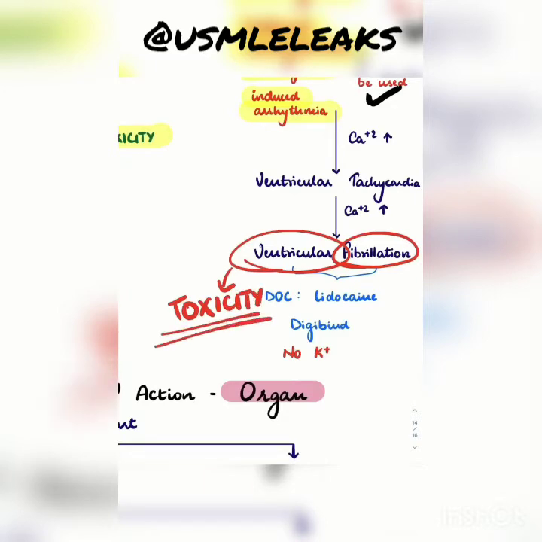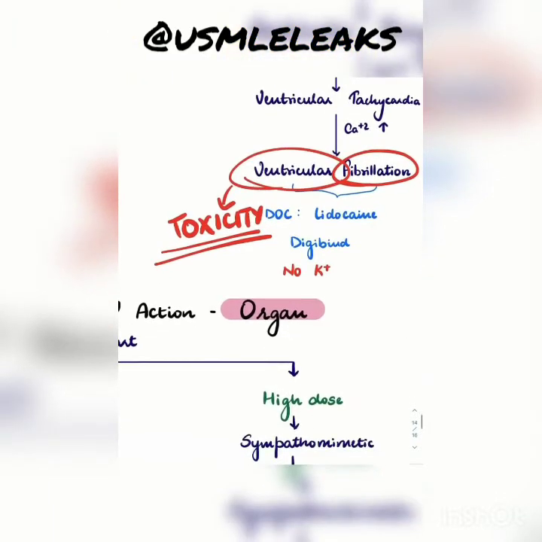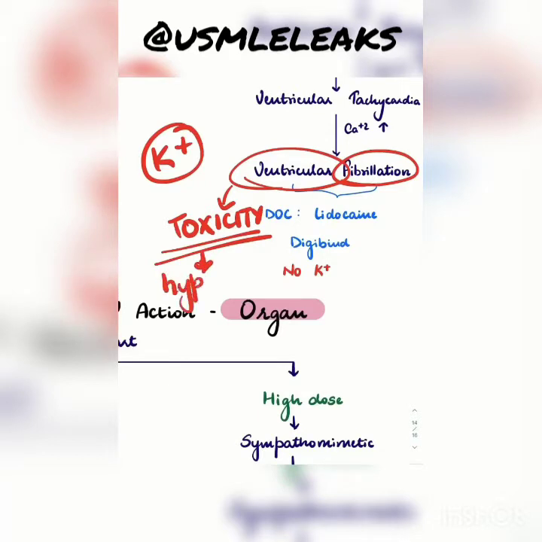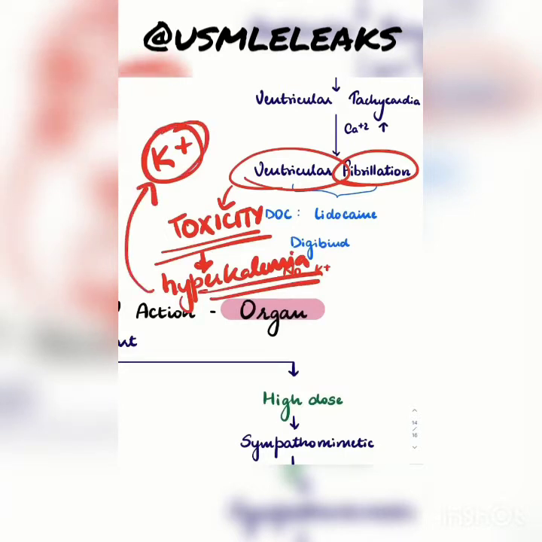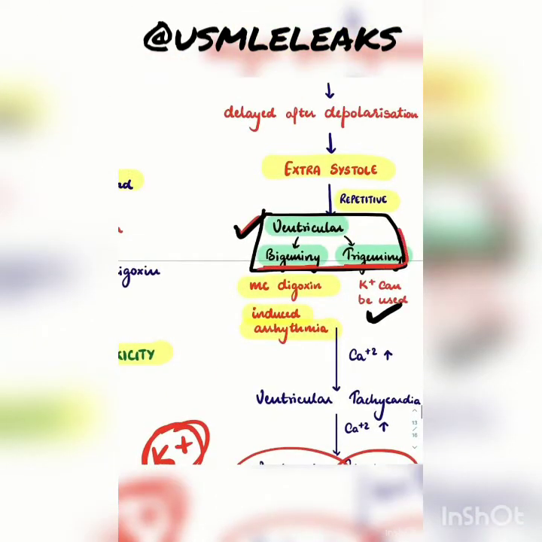So if there's already digoxin toxicity and I give potassium, that means there's hyperkalemia. In hyperkalemia, if I give potassium further, it is going to worsen the situation. So guys, remember that in ventricular fibrillation, you won't give K+. But in ventricular bigeminy and trigeminy, you can give K+.